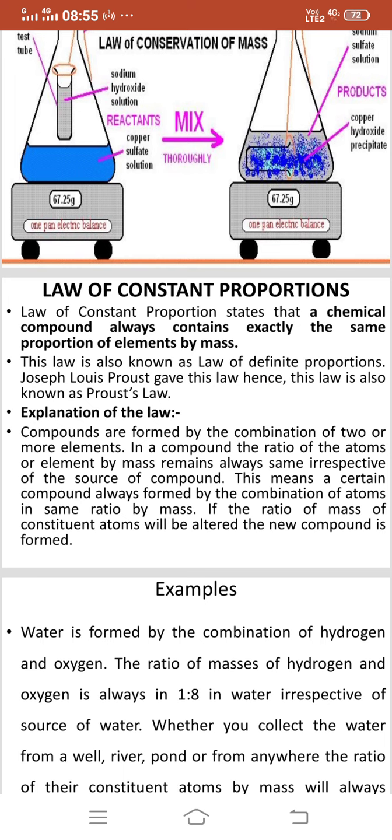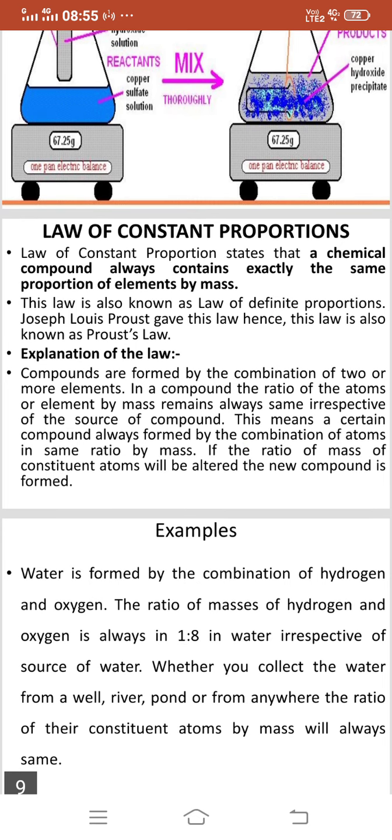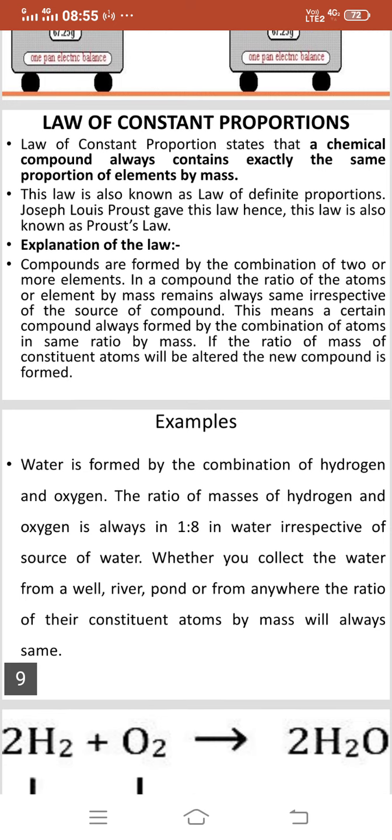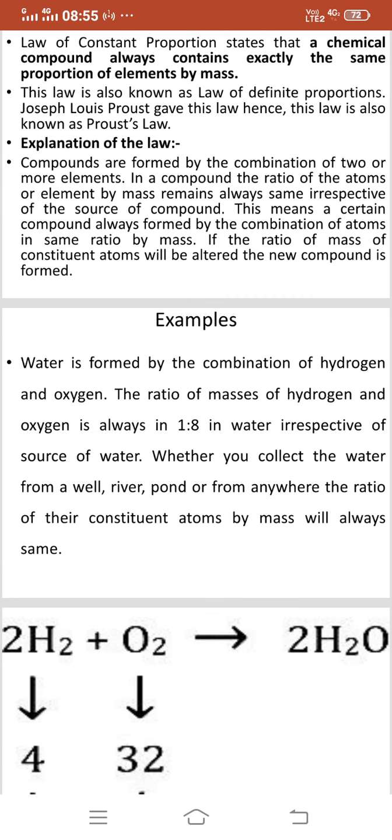Compounds are formed by the combination of two or more elements. In a compound, the ratio of atoms or elements by mass remains always same irrespective of the source of compound. This means a certain compound always formed by the combination of atoms in same ratio by mass. If the ratio of mass of constituent atoms will be altered, the new compound is formed. Example: